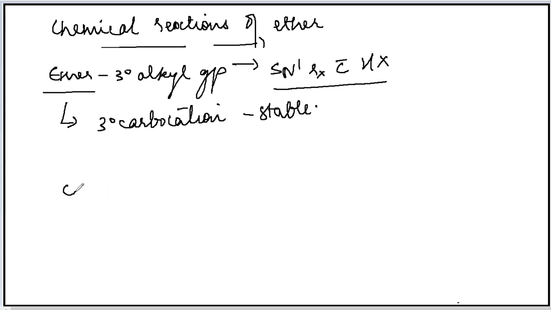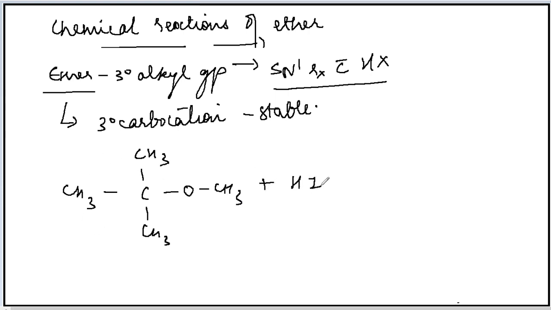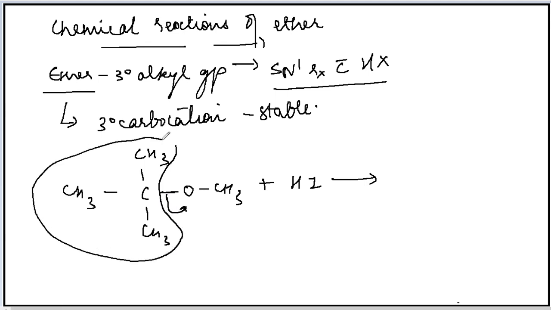So look at the example. This is the tertiary alkyl group and this is your ether having a tertiary alkyl group. When this undergoes reaction with hydrogen iodide, how will the reaction take place? This methoxide, that is OCH3, this group will easily depart by breaking this bond, because if it departs, it is left with this tertiary carbocation, and that tertiary carbocation is very stable.